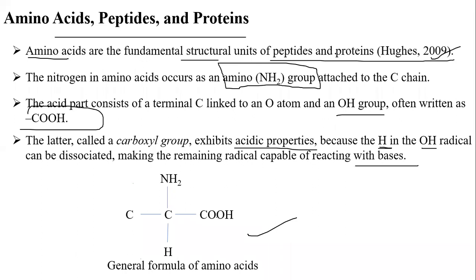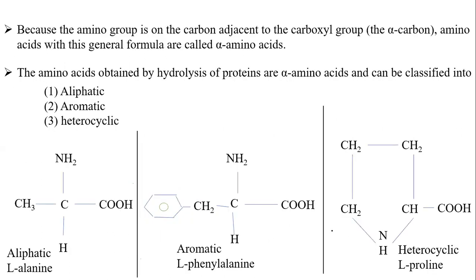proteins, with amino groups attached to the carbon chain. The acidic part consists of the carboxyl group. The carboxyl group has a capacity, because hydrogen and OH minus can be dissociated, making the remaining part a radical capable of reacting with bases also. It can react with bases also. But let us continue this a bit.